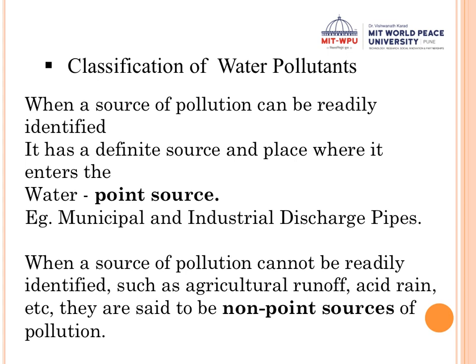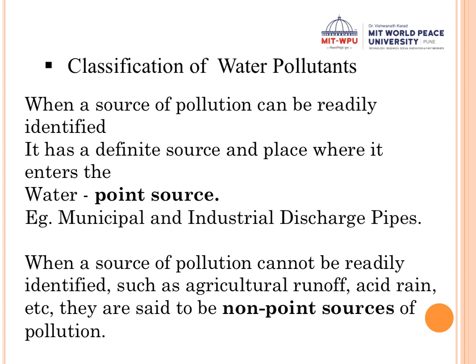Now sometimes what happens, the exact source cannot be identified, right? So the other type is called a non-point source, which means that the source of pollution cannot be readily identified. For example, agricultural runoff. Clear? If there are vast fields, and there is agricultural runoff of pesticides or other toxic elements into the adjoining river or into the adjoining canal, then you cannot say from which farm it originated. Clear? Similarly, the same is the case with acid rain. That is why that is called a non-point source of pollution.